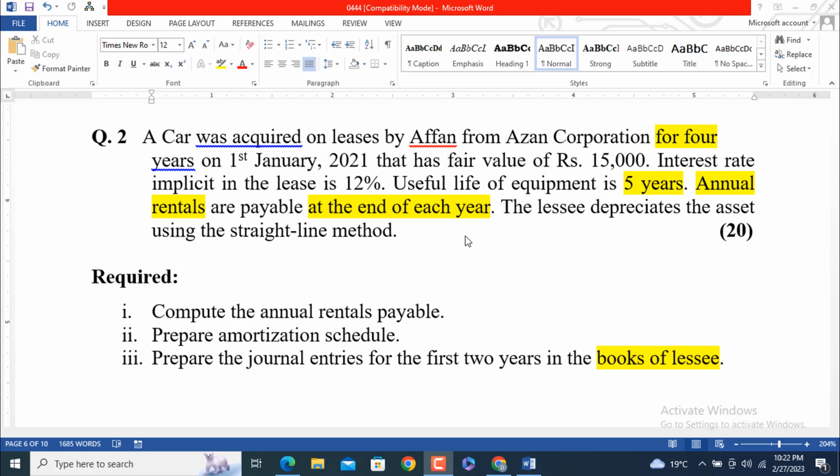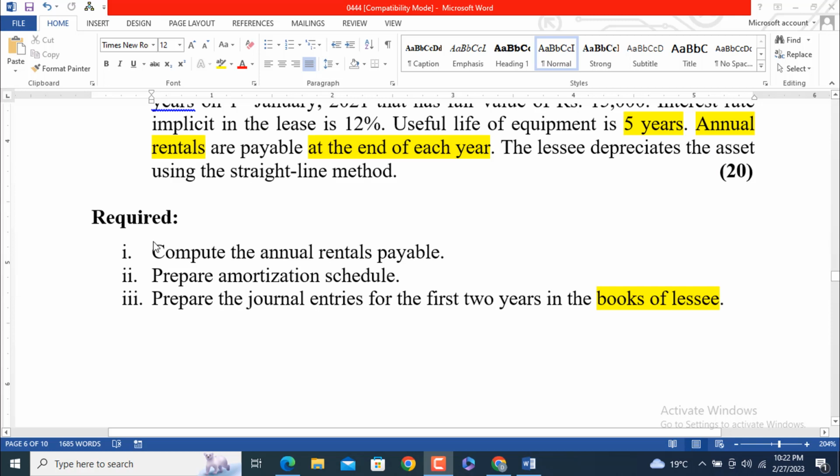Now we will read out the requirements. The first requirement is to compute the annual rental payables. The lessee is the entity responsible to pay the annual rental at the end of each year, so it is to be noted that it is an ordinary annuity, not an annuity due.